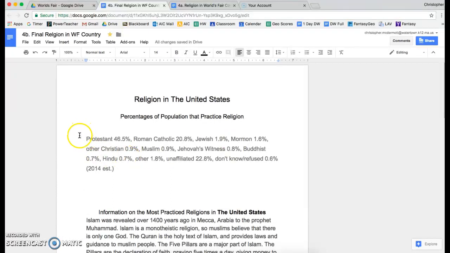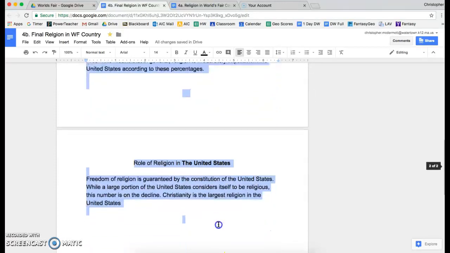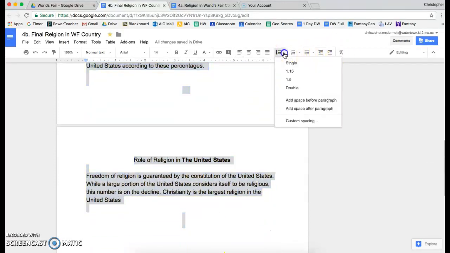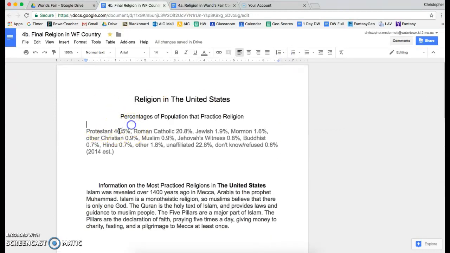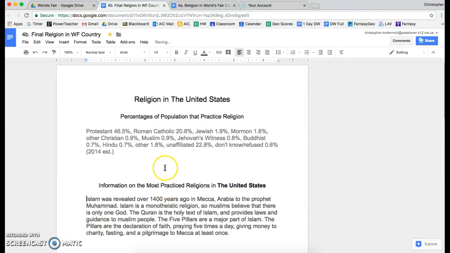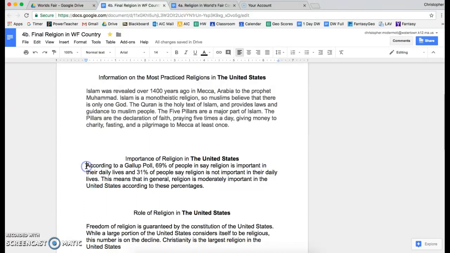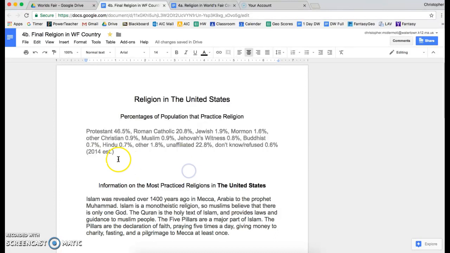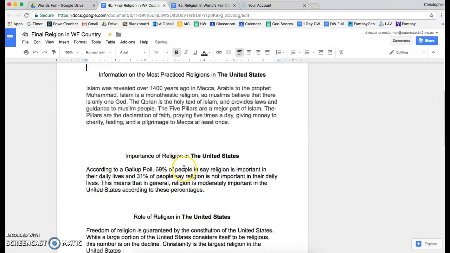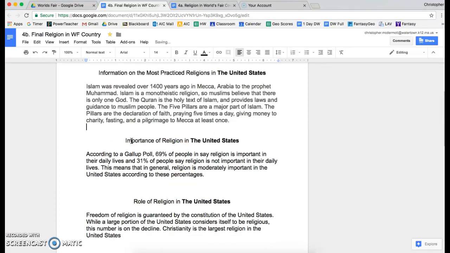And the last thing that we're going to do is get rid of any unnecessary spaces. So first we're going to highlight everything and make sure that the spacing is single space. Then we're going to make it so there's one space in between the title and the actual information. And then we're going to get rid of unnecessary space in between sections. So we'll get rid of some spaces here. Get rid of some spaces here.